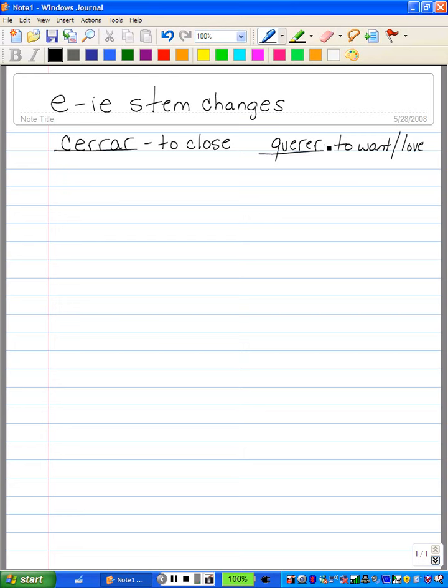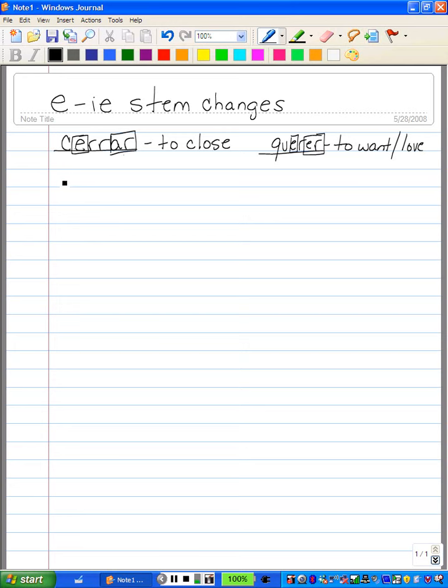Alright, a stem changing verb is a regularly conjugated verb with the endings. What I mean by that is that cerrar is an AR verb, so we're going to use the AR verb endings that we learned previously. The verb querer is an ER verb, so we're going to use ER endings that we learned previously. What a stem changing verb does differently than a regular verb, however, is that the E in the stem of the verb, that one right there, and in querer, this E right here, when you conjugate it, you're going to change that E to an IE.